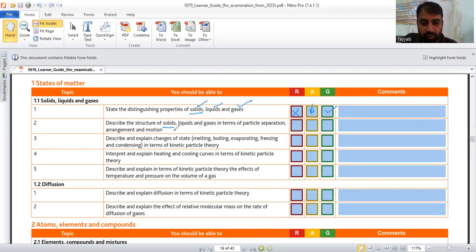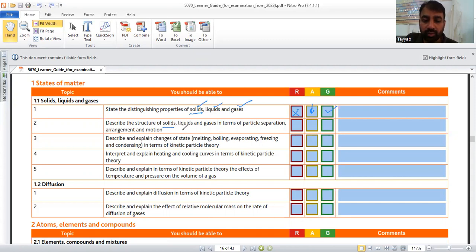You are strongly advised to use the general word, particles. So in solids, particles are tightly packed. They only vibrate about their fixed position. The kinetic energy of solid particles is less as compared to liquid. Due to the regular arrangement of the particles, solids have a fixed shape.